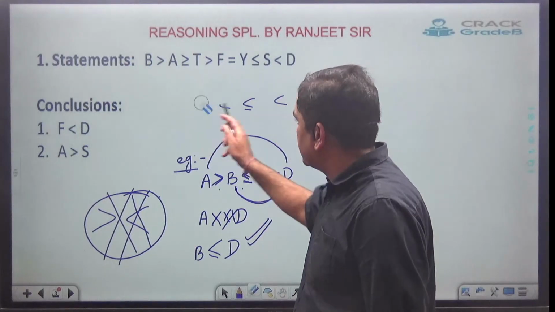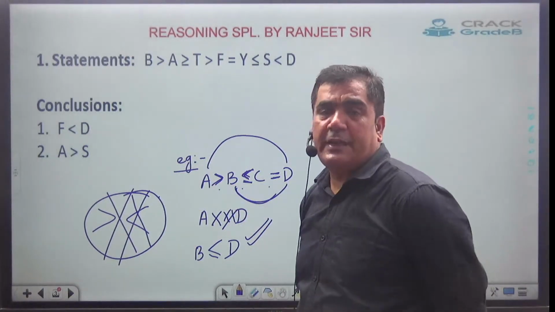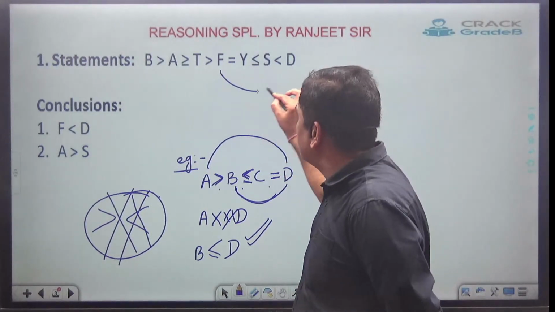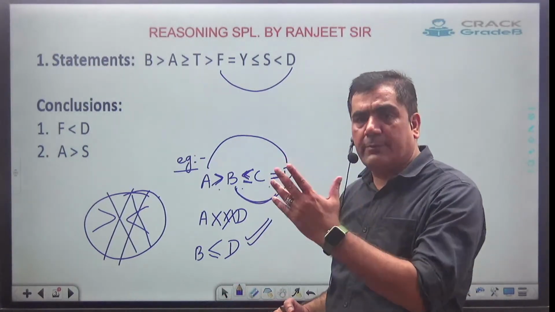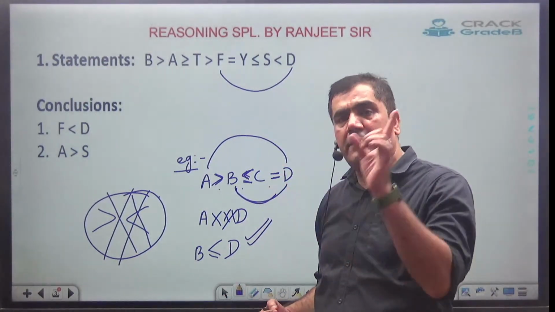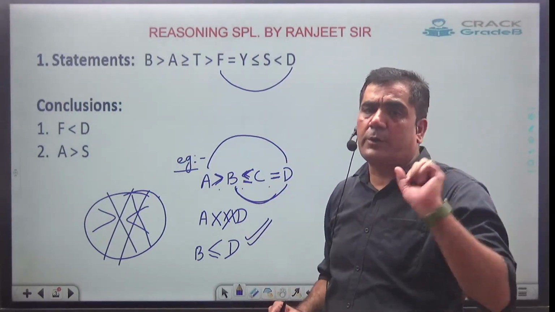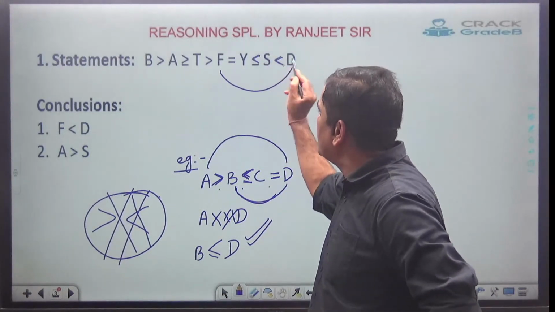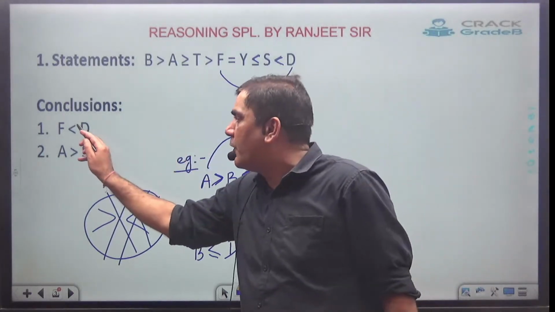Okay, let's check this one. First one, I have to check the relation between F and D. F is over here, D is over here. If all the faces are of the same nature, a relation is going to be possible. If both the faces come, a relation is not possible. See here, between F and D, all the faces are towards D. Means what? Relation is possible and the face will be towards D.